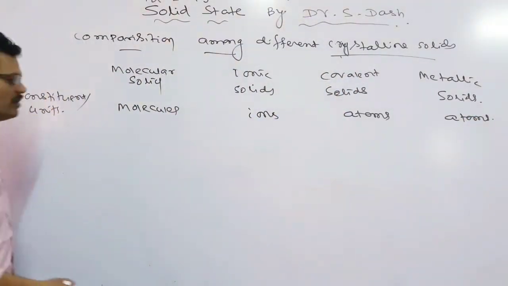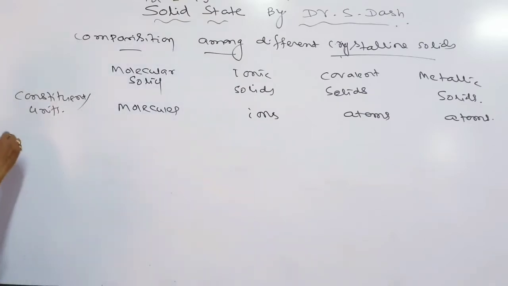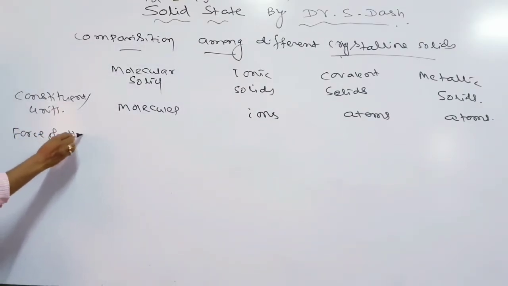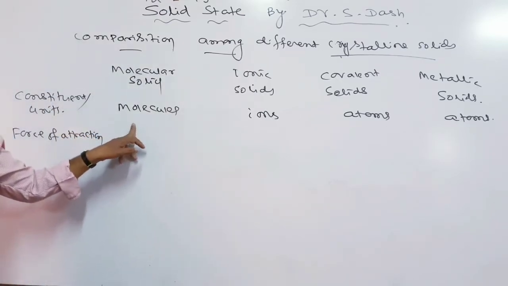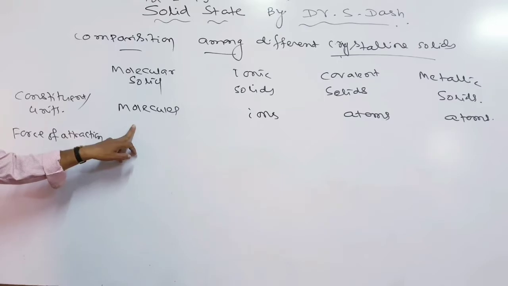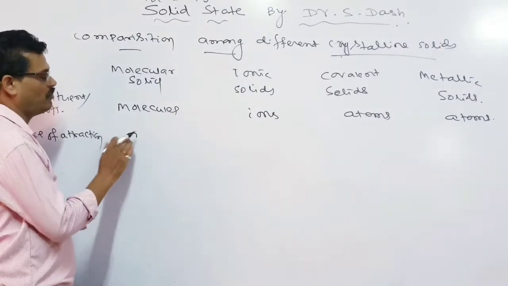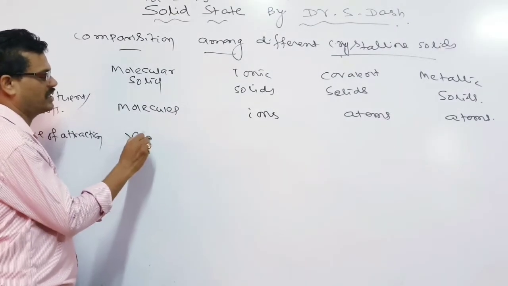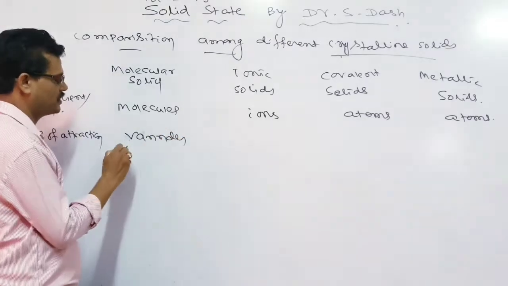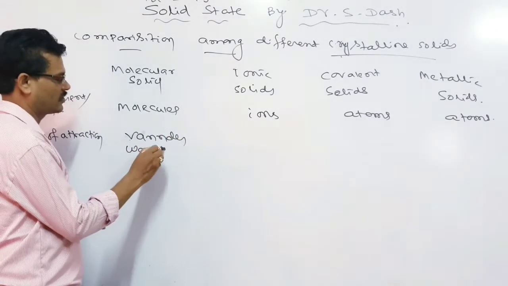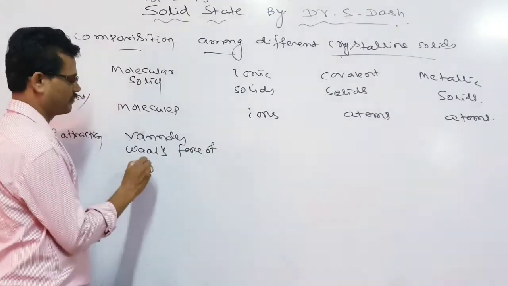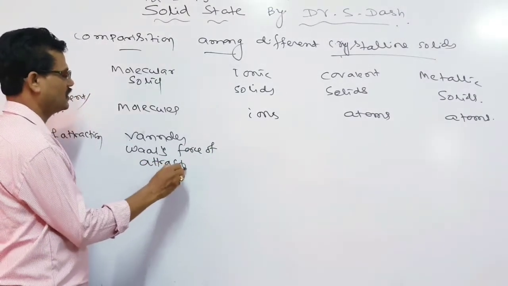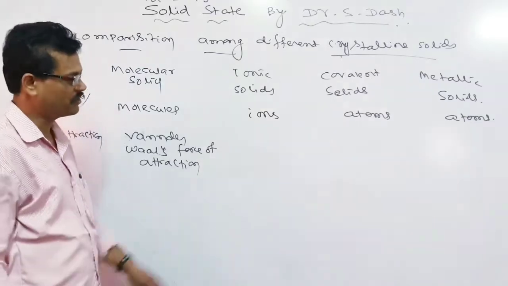Regarding the force of attraction that holds them: in case of molecular solids, the force of attraction is a weak van der Waals force, or hydrogen bond. In case of ionic solids, an ionic force is formed.